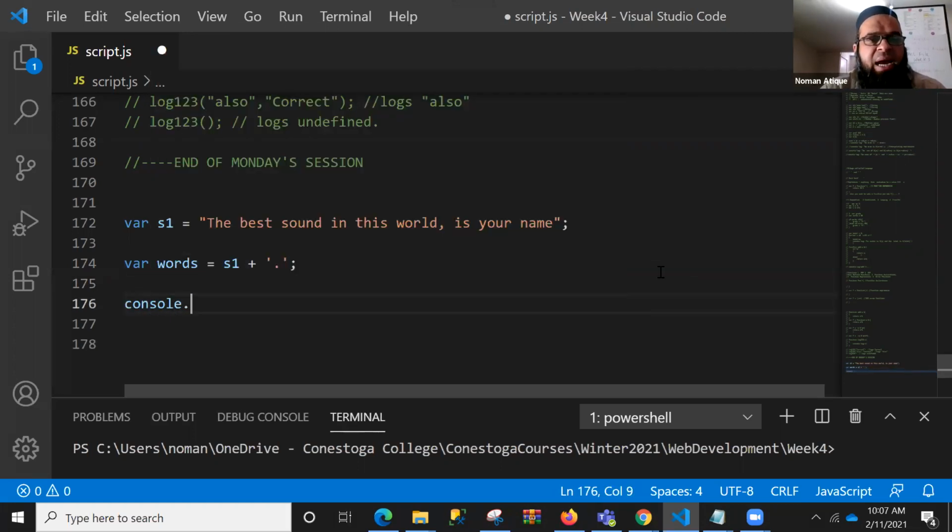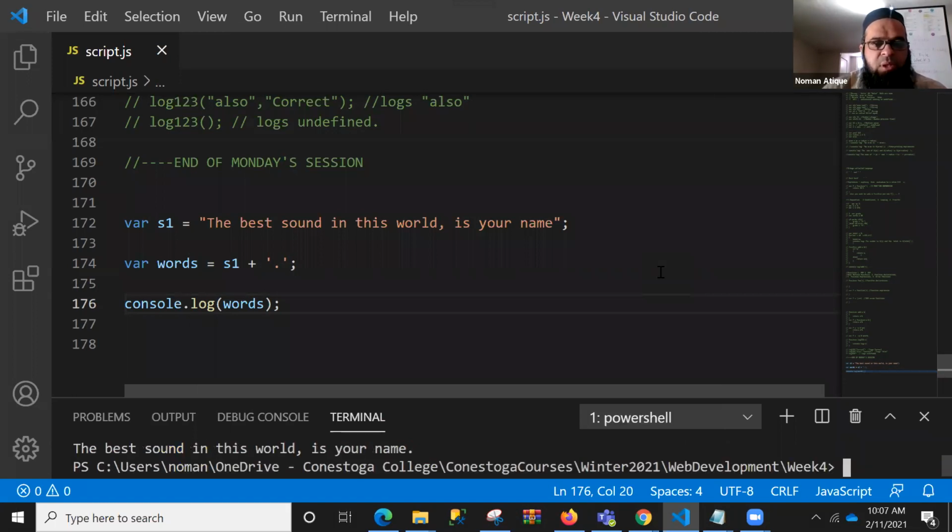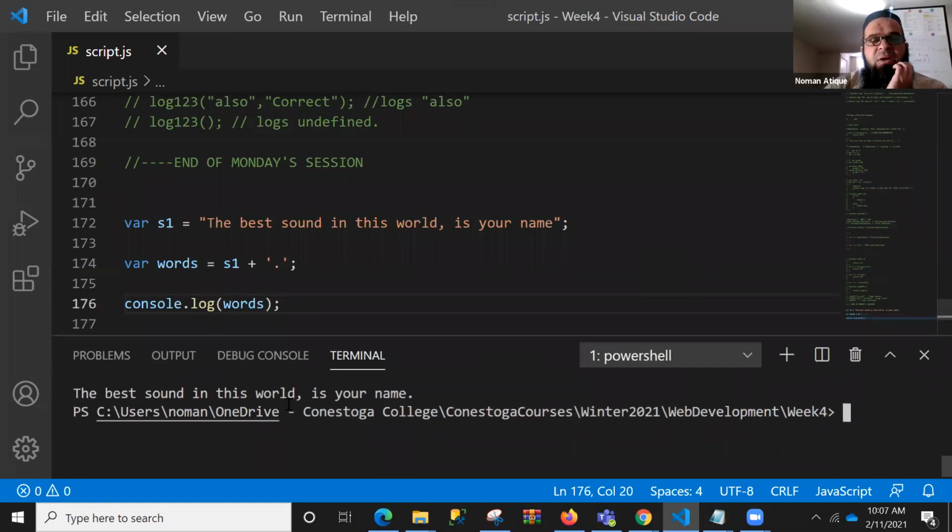Of course, you know that it will log if I log the words, and if I run that, for example, node script.js, you see the best sound in this world is your name, and it has a period attached to it. What do I mean by period? It has a dot attached to it.